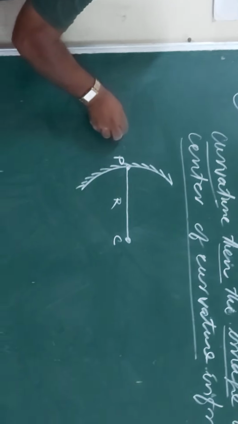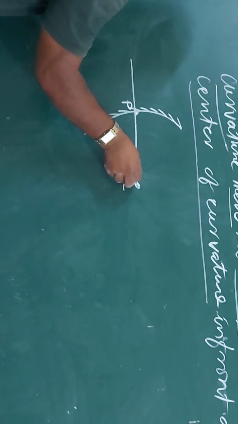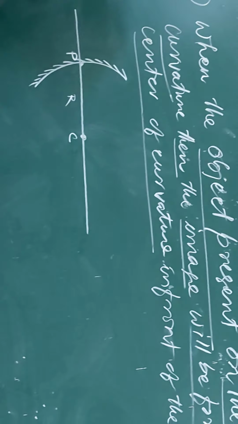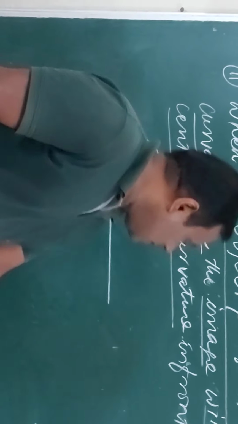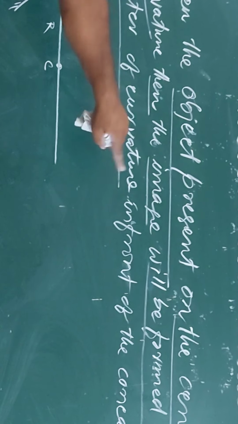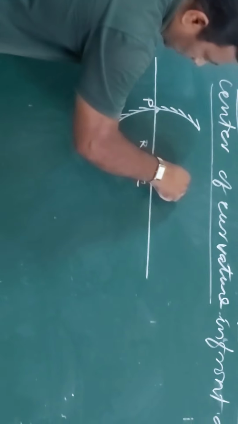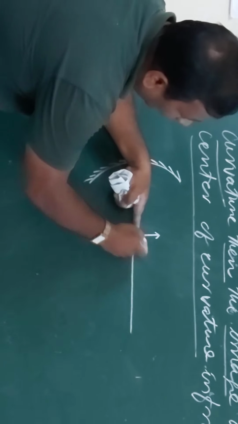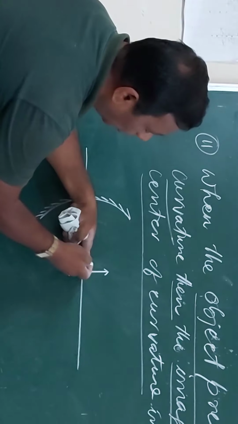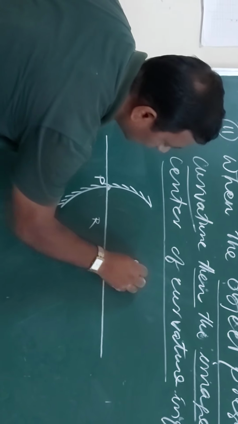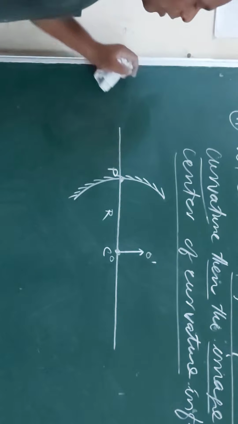The line passing through the pole and the center of curvature is called the principal axis, right? So the point here is, when the object is present on the center of curvature, then the image will be formed on the center of curvature in front of the concave mirror, right? So I am placing the object. Before this explanation I taught you beyond the center of curvature. Now the object O O dash is present on the center of curvature, right?